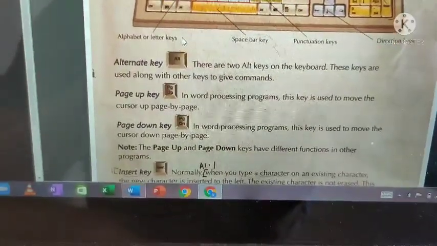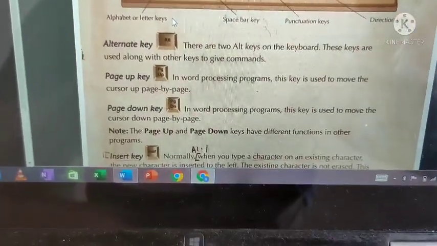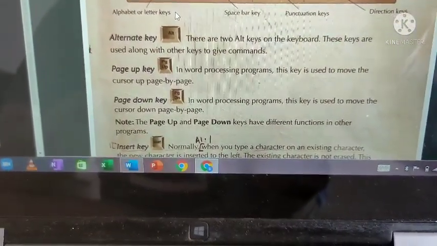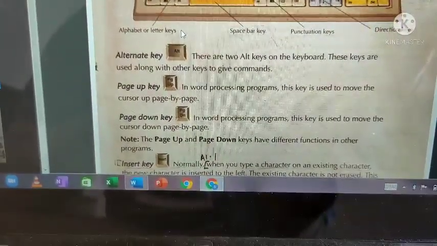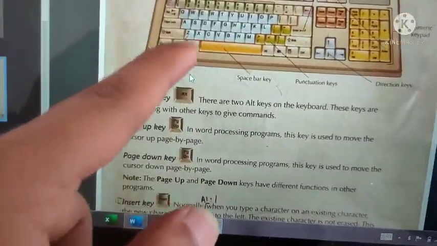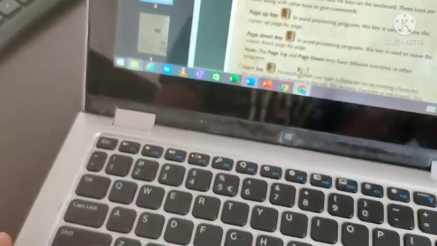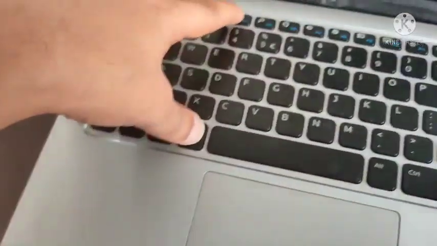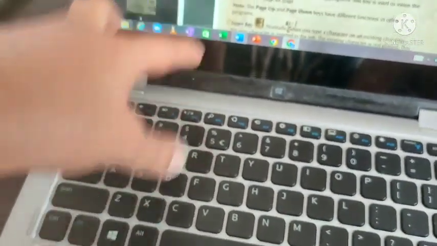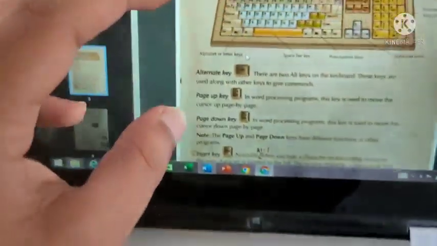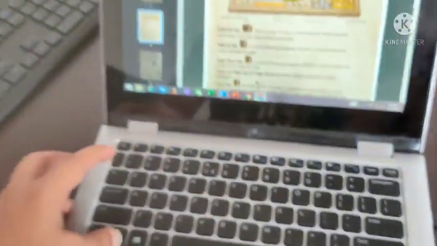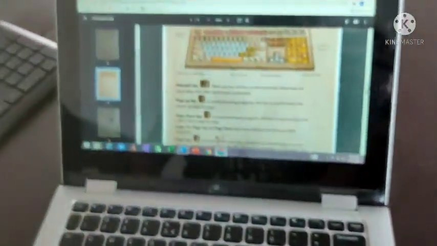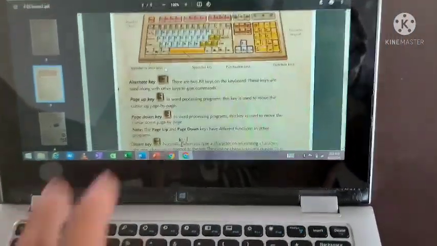Okay, that's it. Next, the alternate key, Alt key. There are two Alt keys on the keyboard. These keys are used along with other keys to give commands. Okay, the Alt key is also similar to the control key. If you press the Alt key alone, no use. You have to press some other key with that, only then it will do some operation. If you press Alt and F4 simultaneously, then the computer will close the current file in which you are working. If I press this Alt F4, this file will be closed. Alt plus F4 is used to close the file, like that.